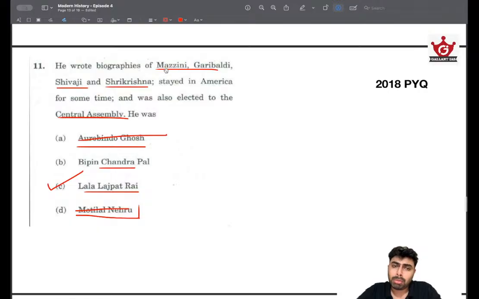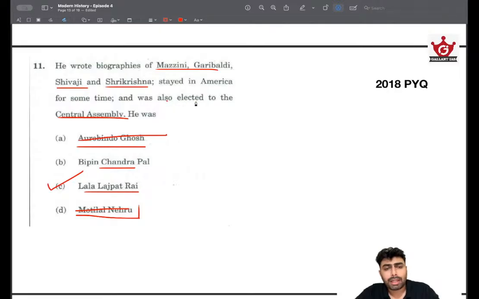So try to connect the dots, especially learning about Mazzini, Garibaldi. Try to understand what sort of person they were, their outlook, whether they were more non-violent oriented or whether they were militant leaders, things like that. And also the religious outlook, Shivaji, Sri Krishna, there will be a religious underpinning to that. And connecting that, we can eliminate Motilal Nehru, and whatever the options that are given, we can eliminate that.